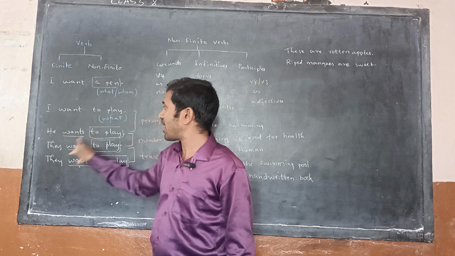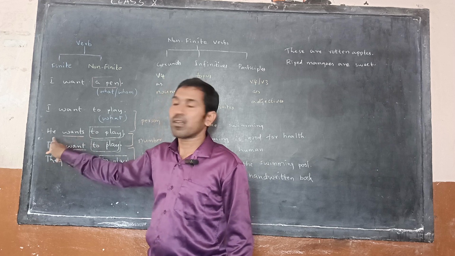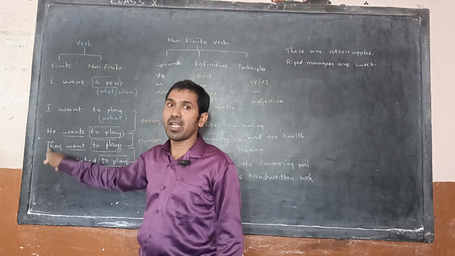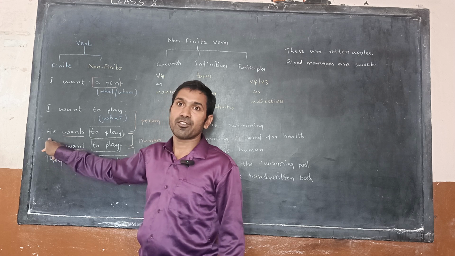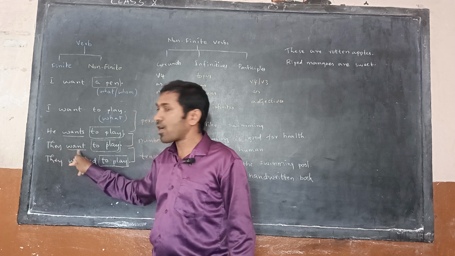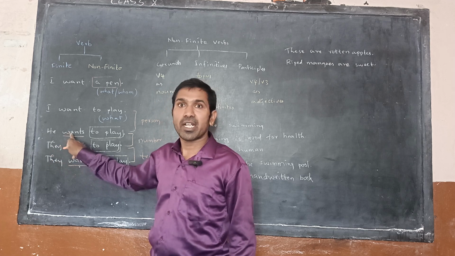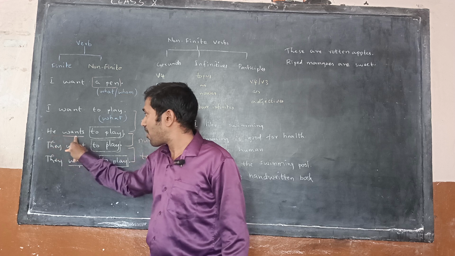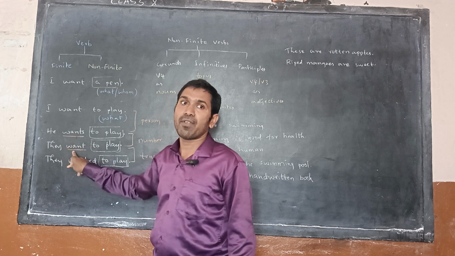He wants to play. They want to play. Here, he and they belong to the same person, that is third person. But he wants we have written and they want we have written. And the tense here is also the same. Wants and want are V1 and V1.